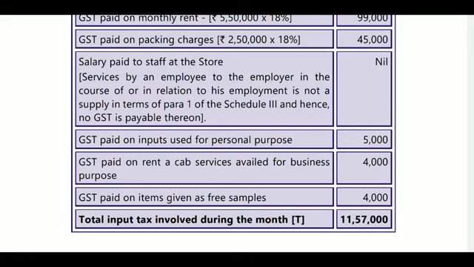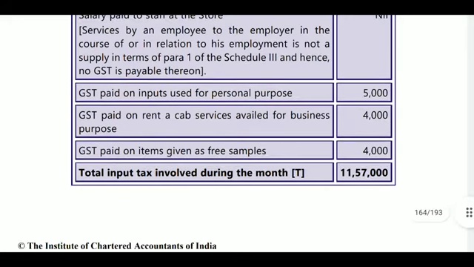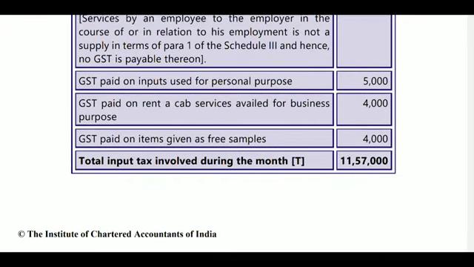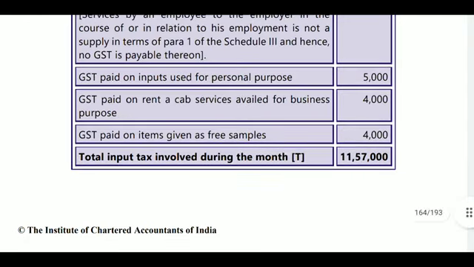There is an employer-employee relationship, so no supply will arise and no GST will be payable. GST paid on input used for personal purpose. First we will take it, but it is non-business purpose, so we will consider it as T1. Next, GST paid on CAP services available for business purposes, 4,000. It is blocked credit, it will be treated in T3. Next, free samples, it is also T3.